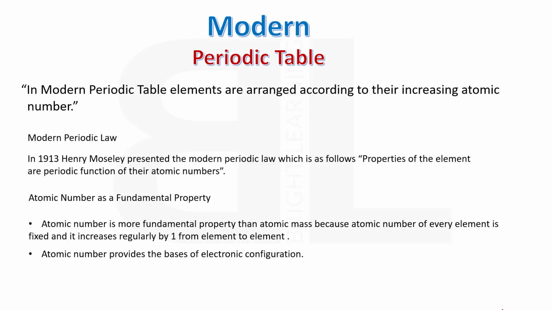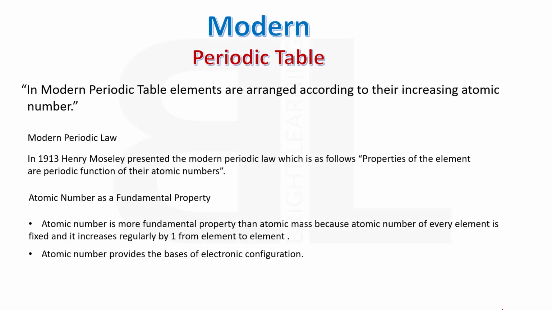Moseley observed that atomic number is a more fundamental property than atomic mass, because the atomic number of every element is fixed and it increases regularly by 1 from element to element as arranged in the periodic table.